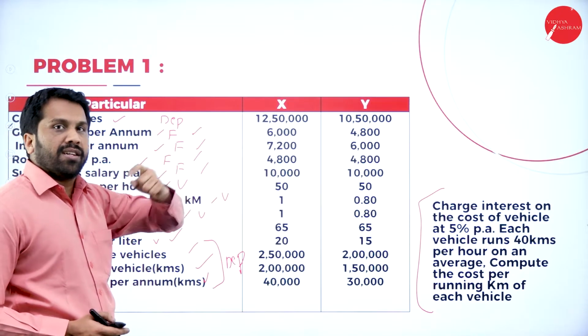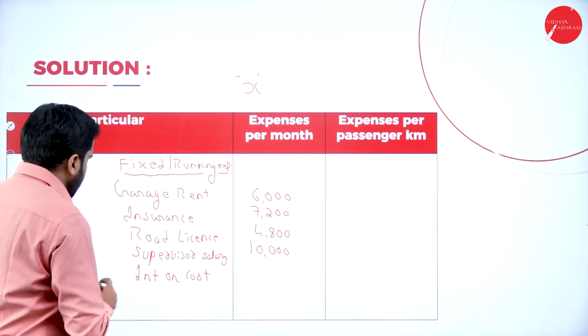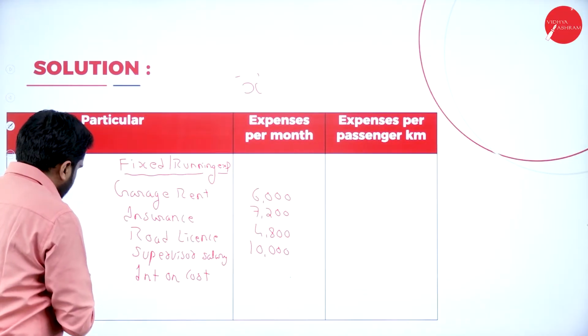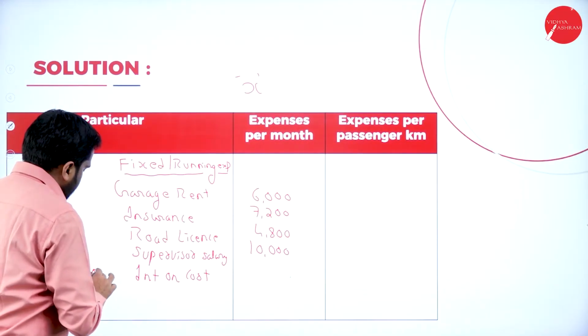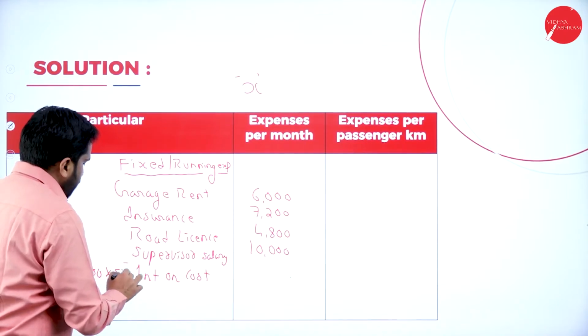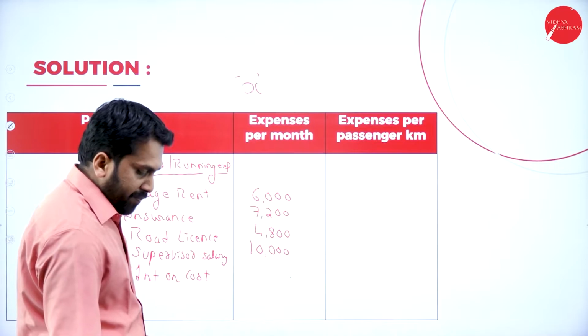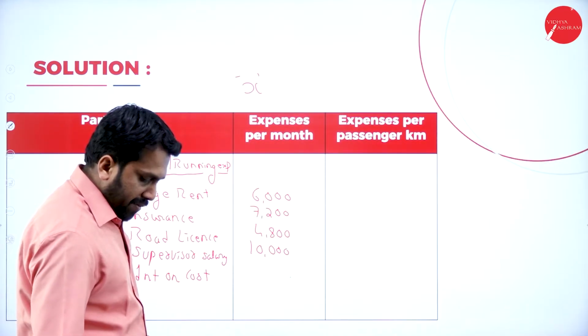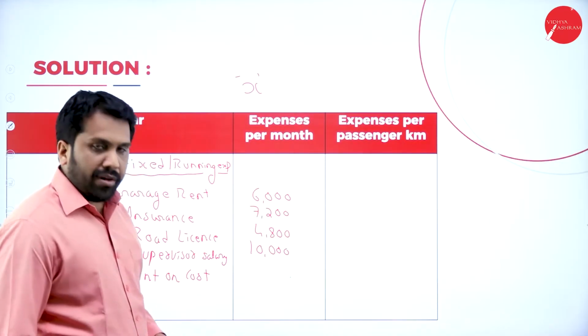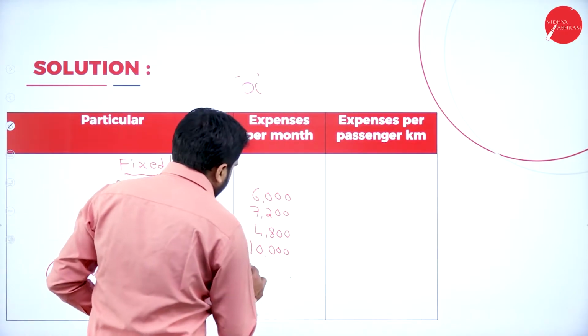What is the interest? 5%. We'll calculate 12,50,000 into 5 divided by 100. I got 62,500.